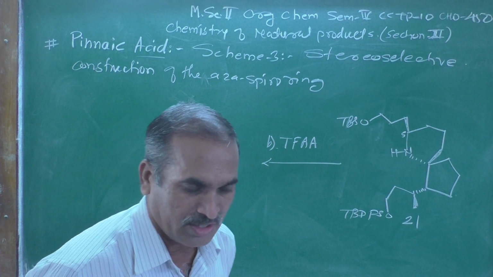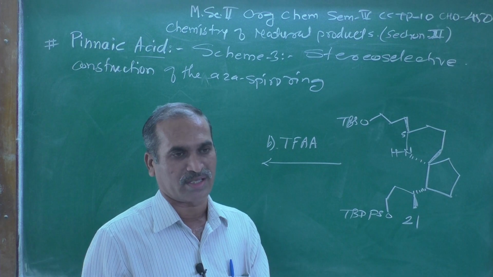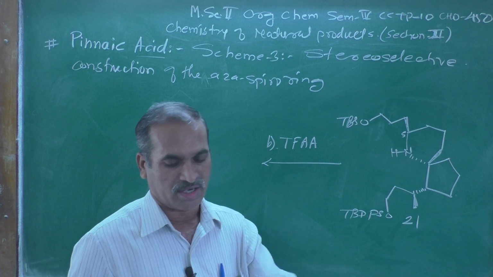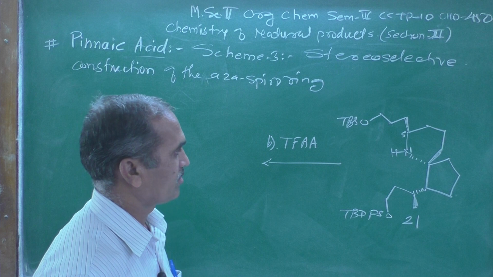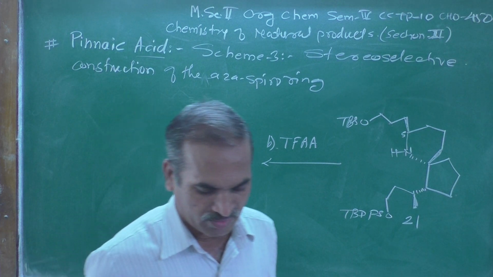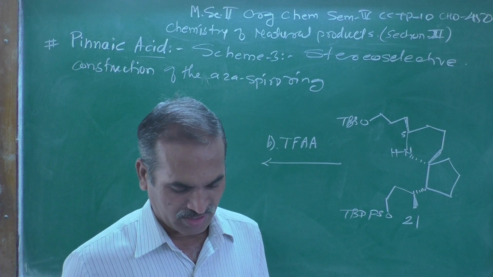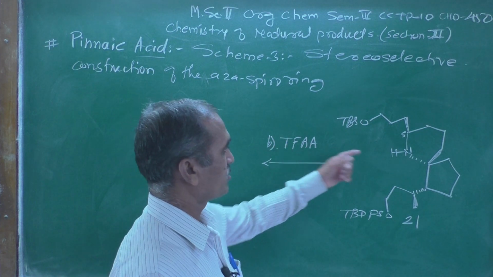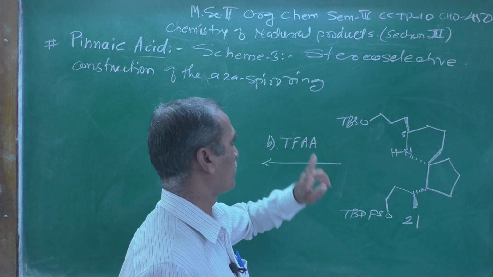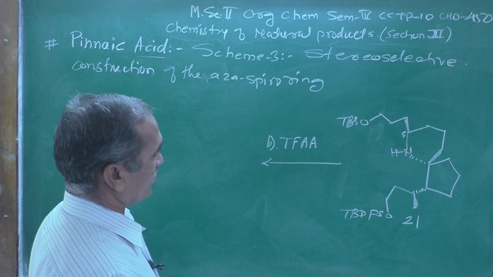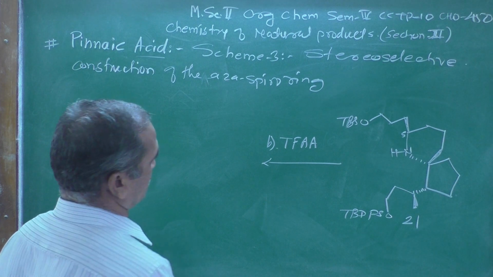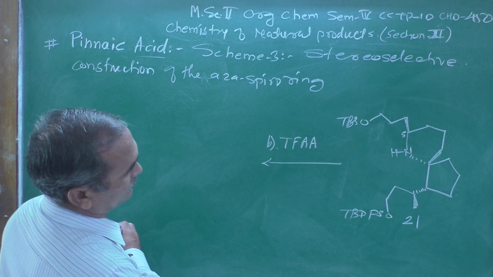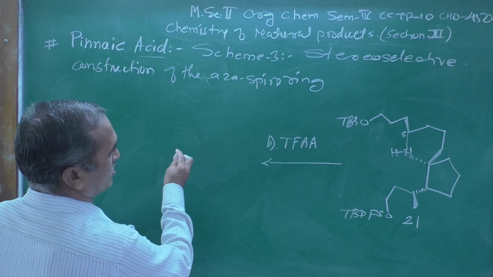TFAA is nothing but trifluoroacetic anhydride, that is the full form of that reagent, and what it will do in this particular case, here the hydrogen atom gets replaced by the TFA group. So, that is the change you can notice in this particular case.